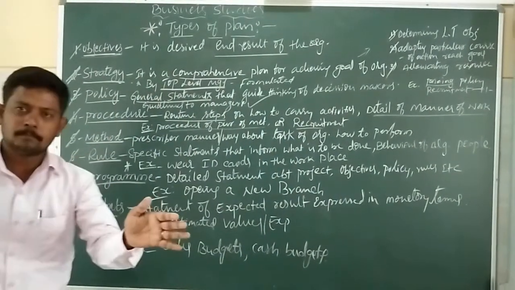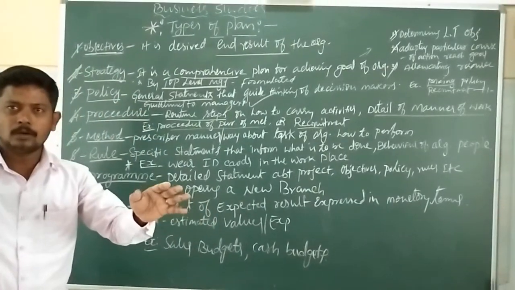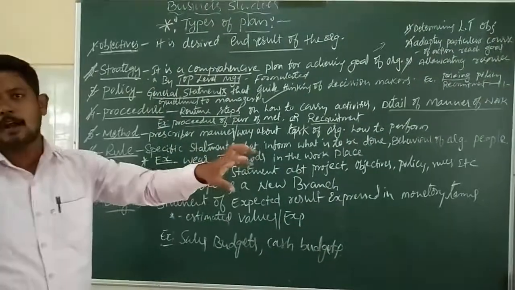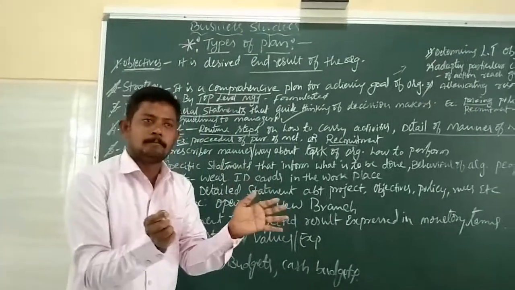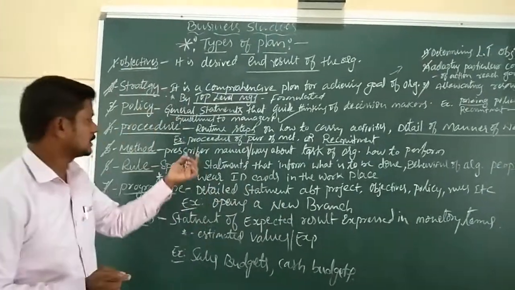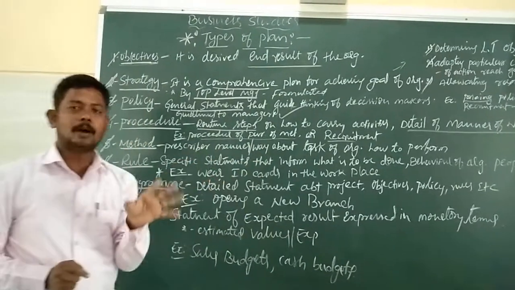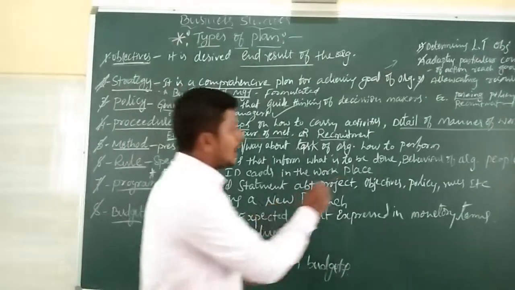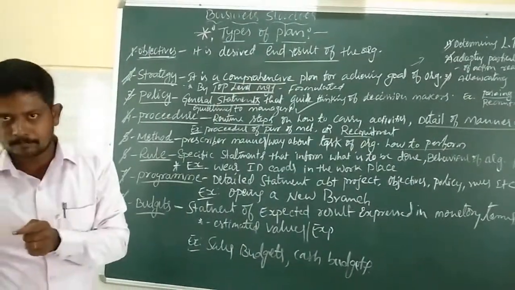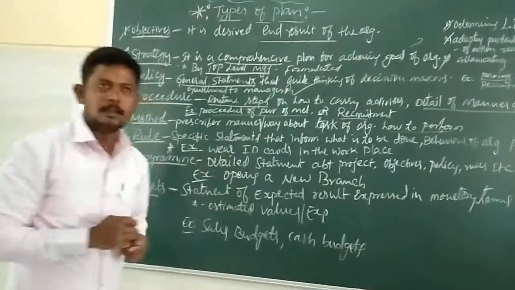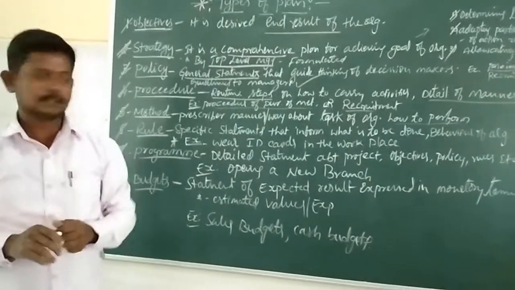Which is the way, which is the manner to follow to carry out the organizational activities? Which kind of method will be followed, and also how to perform that, with the help of employees, machineries, or any other equipment, like that.